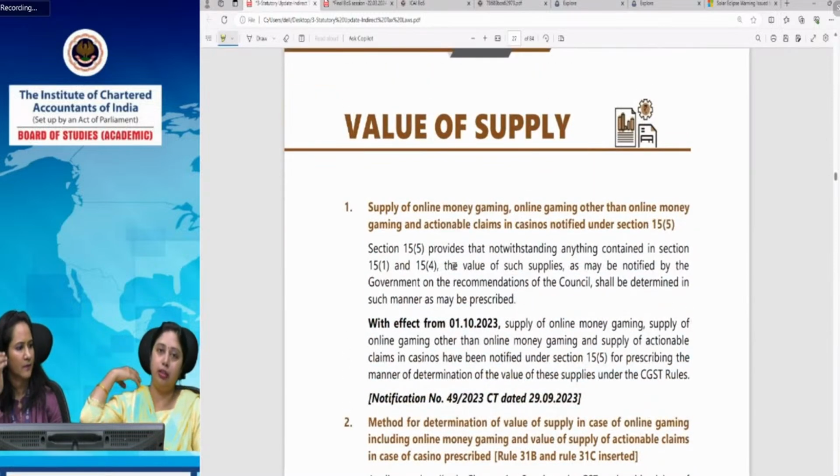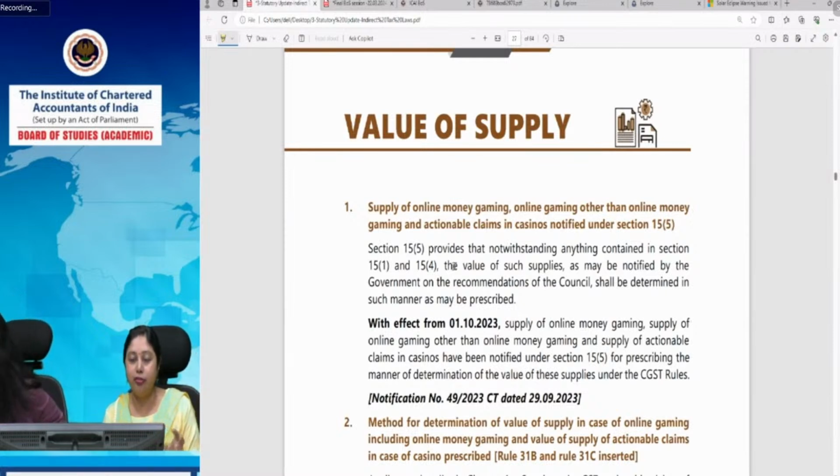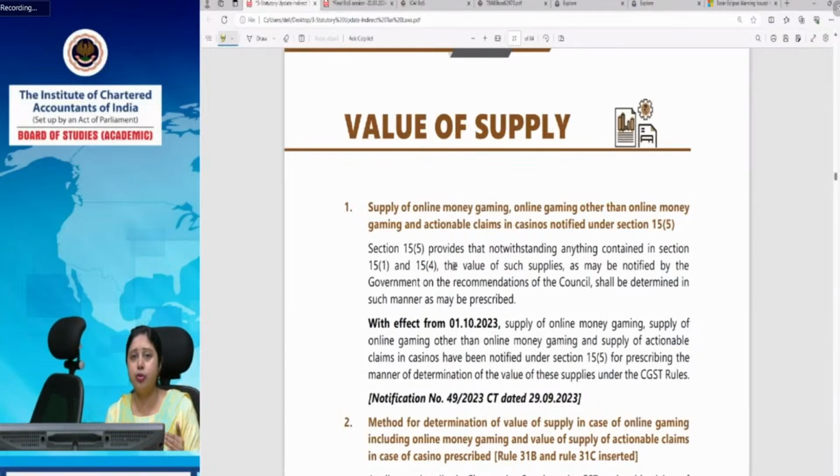Now, as Swati already covered, there are the amendments which have taken place in actionable claims. Actionable claims now include online money gaming, horse racing, and casinos. For horse racing, there was already a provision covered under Rule 31A of the CGST rules. But for online gaming and the other specified actionable claims, there was a requirement to frame or draft rules. Provisions needed to be prescribed for the valuation of these two new actionable claims which have become taxable.